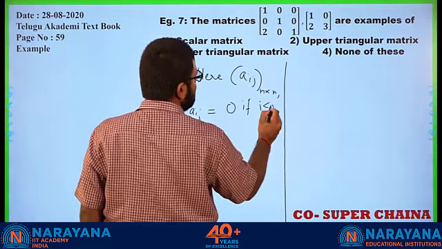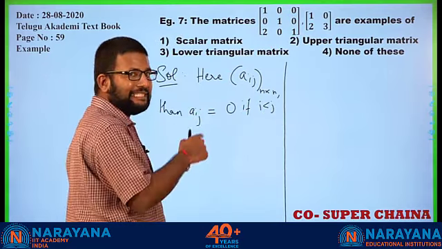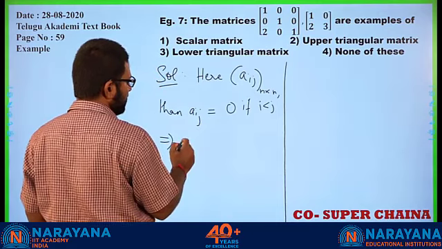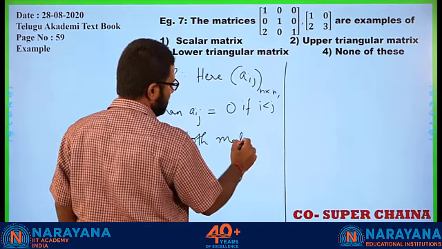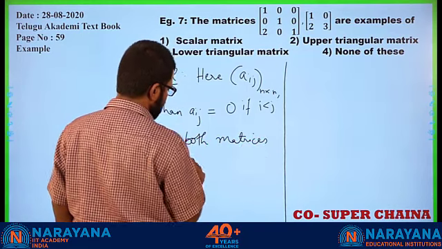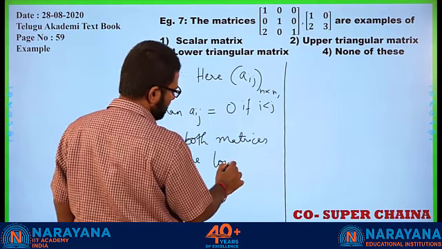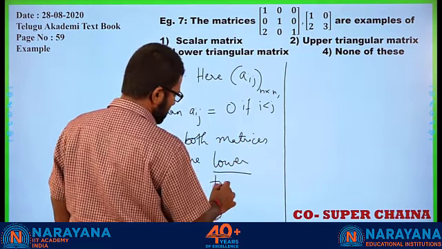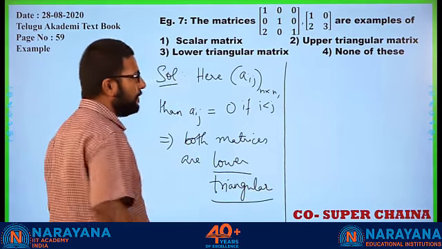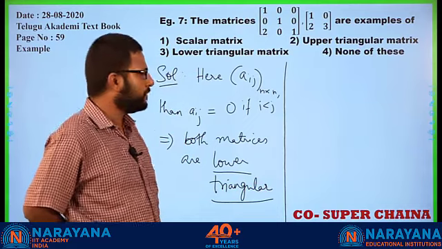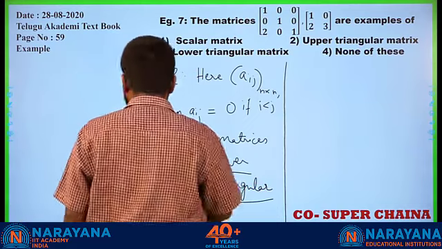So if i is less than j, this is a definition of lower triangular. Both matrices are lower triangular. Yeah? Got it? Okay. Alright then, let us proceed.